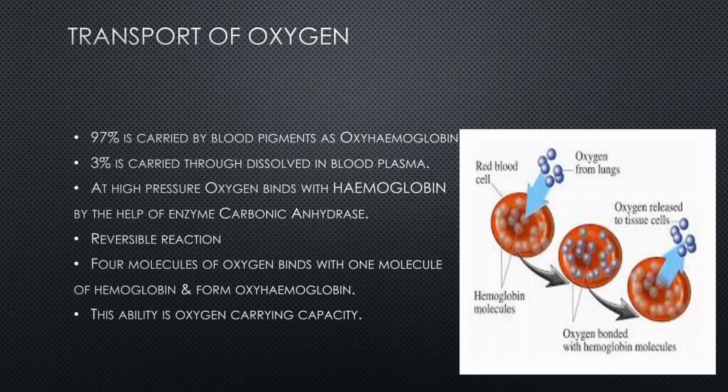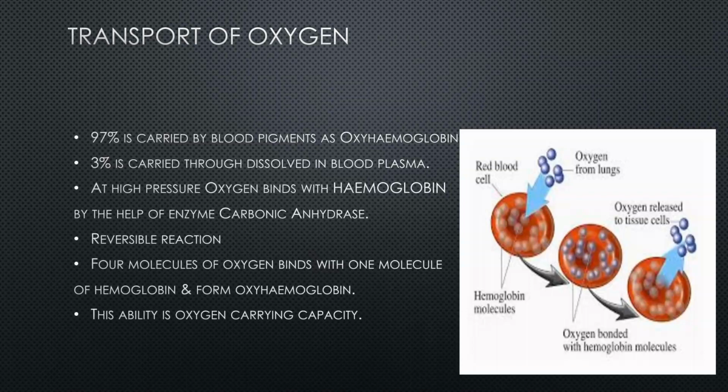Now the transport of oxygen. Approximately 97% of the oxygen is carried by the red blood cells as oxyhemoglobin. Now what is oxyhemoglobin? It is a molecule that is formed by the union of hemoglobin and oxygen molecule, and the remaining 3% of the oxygen is transported in the dissolved form in plasma.